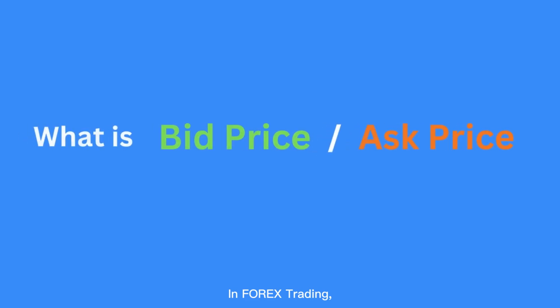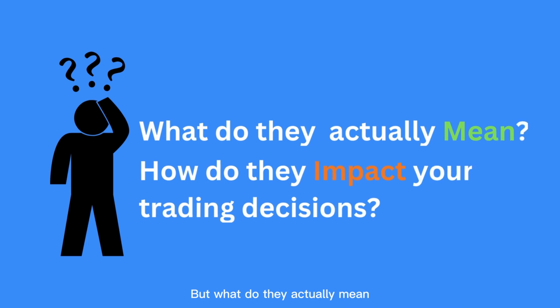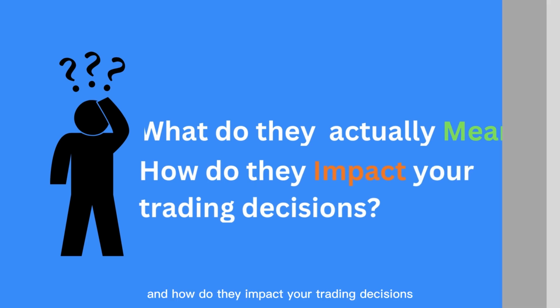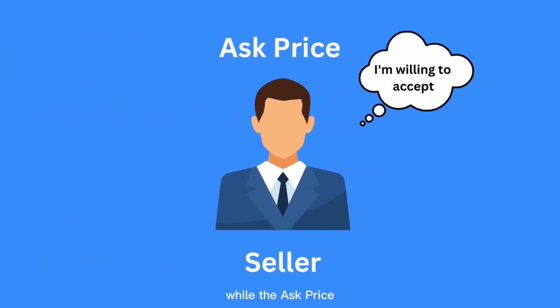In Forex trading, you may have heard the terms bid price and ask price. But what do they actually mean and how do they impact your trading decisions? Simply put, the bid price is the highest price a buyer is willing to pay for a currency pair, while the ask price is the lowest price a seller is willing to accept.